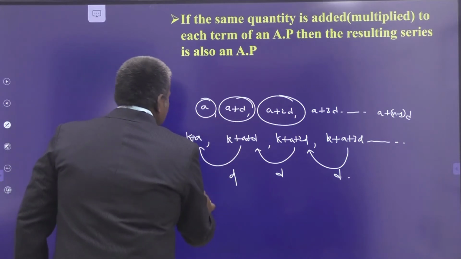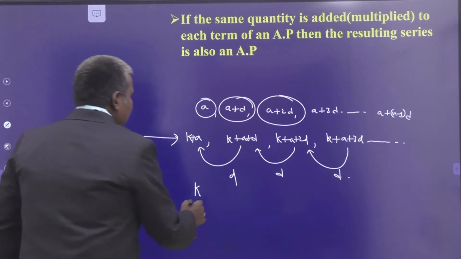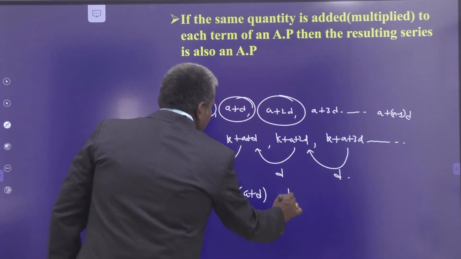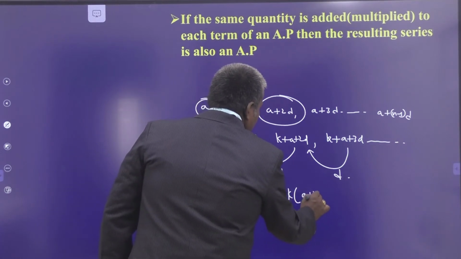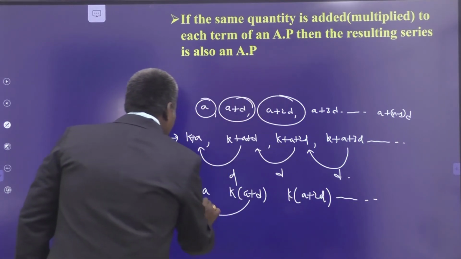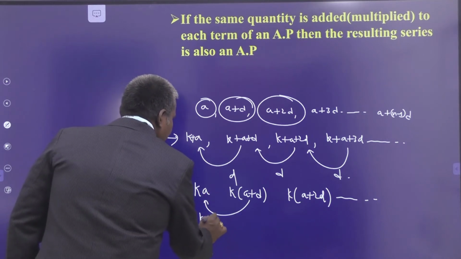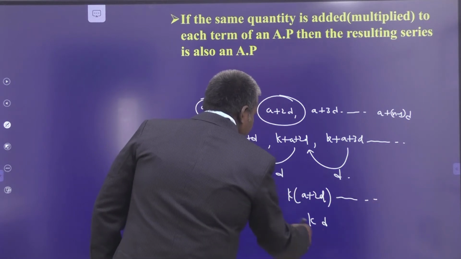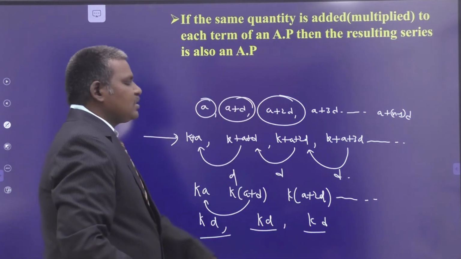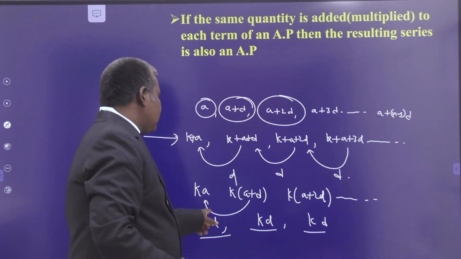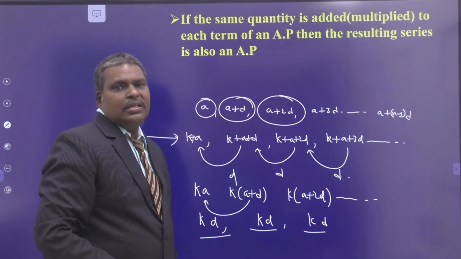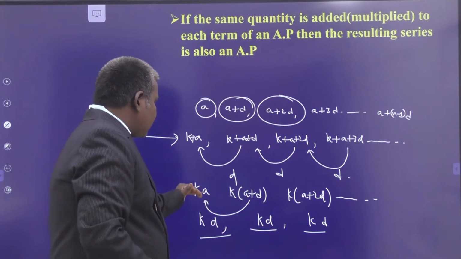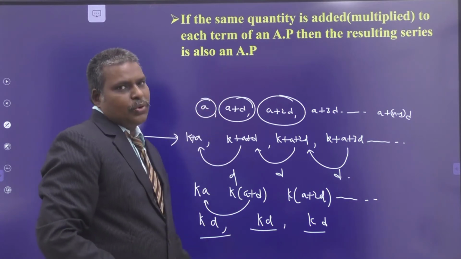Similarly, by multiplying a constant to each and every term, k times of (a plus d), k times of (a plus 2d), and so on. So, what are the differences? k times of d. This is also k times of d. The next difference is also kd. So, all the differences are the same, and this difference is k times the original difference of the sequence. Therefore, the difference is fixed taken in the same order. Therefore, the resultant series is also an arithmetic progression.